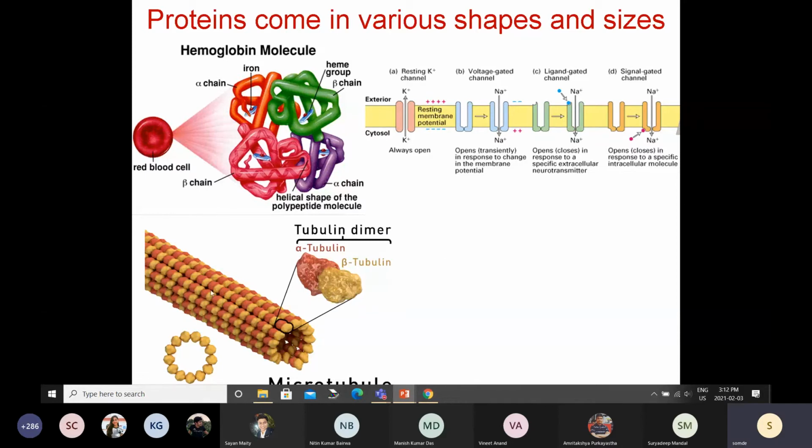Then of course there are proteins like this. This particular protein is called microtubule. It's actually a polymer of proteins, and it is responsible for holding the structure of a cell. If you think of a building, you have beams which hold the structure of that building. These microtubules are like that.